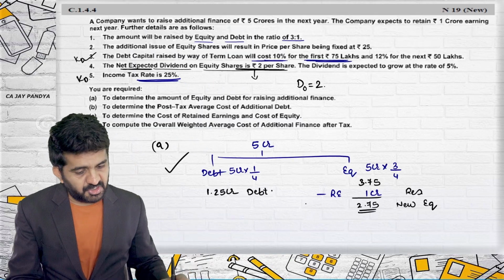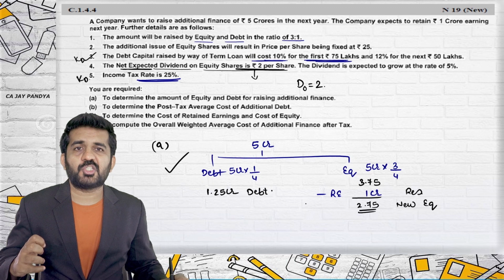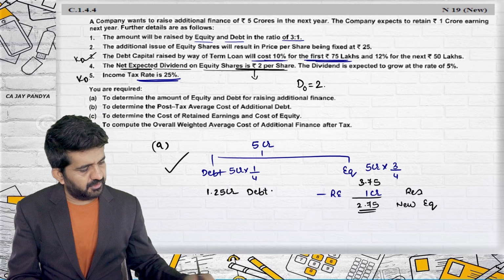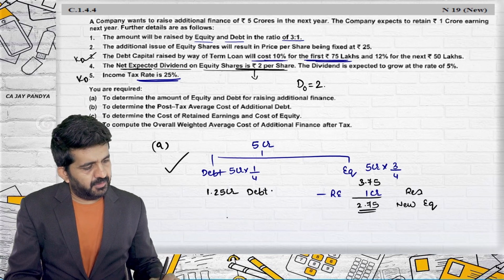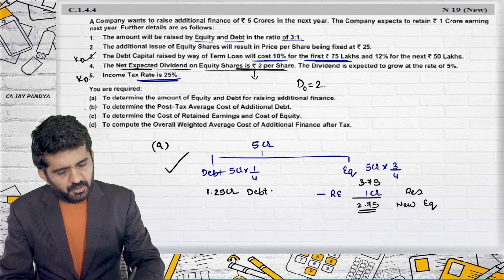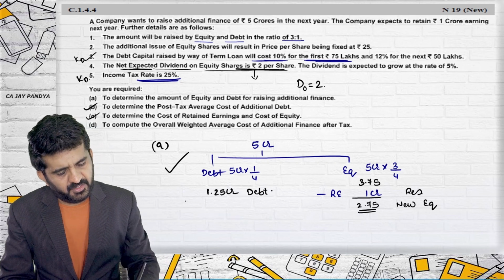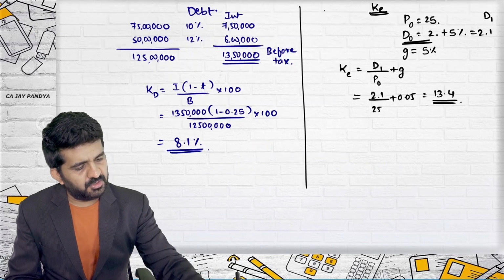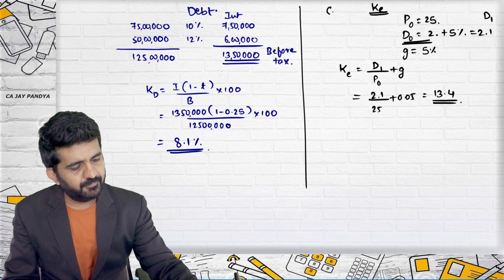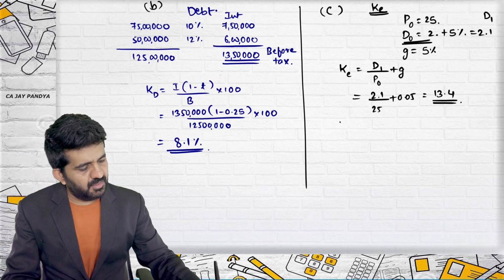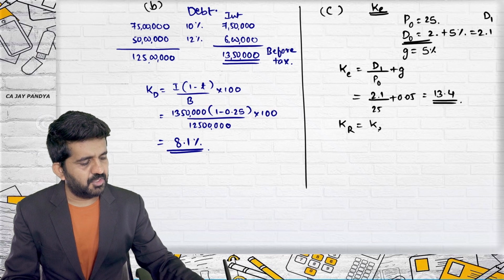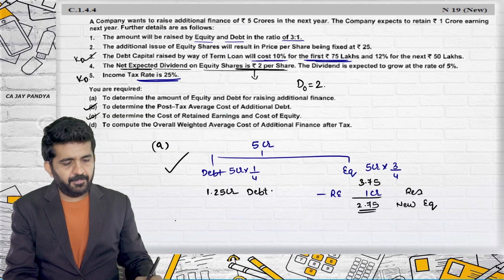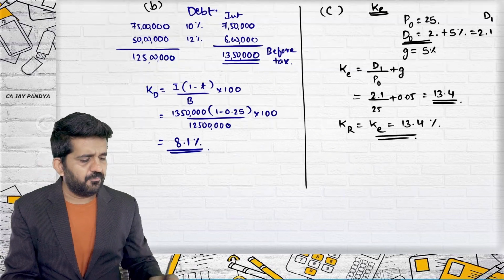Is personal taxation given? No. So cost of retained earning will be as good as cost of equity. There is retained earning also. So I can sum up the question. B is to determine the post-tax average cost of debt, and C is the cost of retained earning and cost of equity. So this answer is B, and this answer is C. Even cost of retained earning is equal to cost of equity, which is 13.4%.